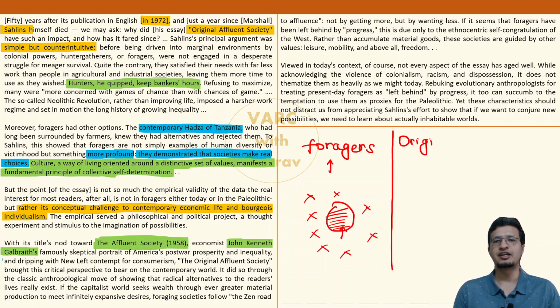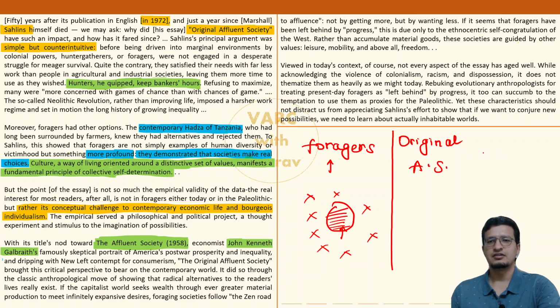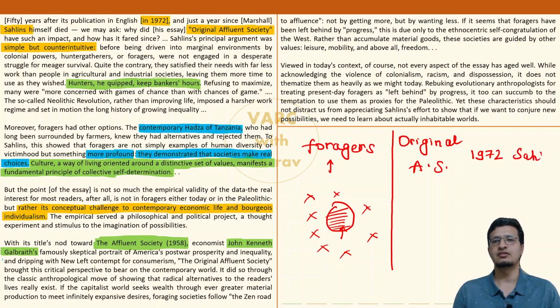Original Affluent Society. Let me write it as AS. When was it written? It is 1972. Sorry, my bad writing. 1972 by Sahlins. Okay. And what do we have on the other hand? We have The Affluent Society. Okay. When was it written? 1958 by Galbraith. Okay. All right.